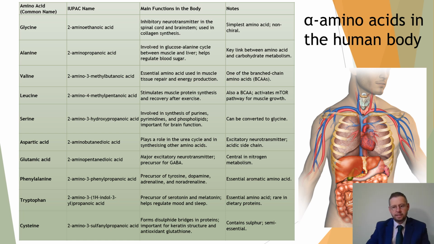Now here we go on a side quest into the world of biology. So if you're doing biology as well as chemistry, then you will encounter quite a lot of these. Glycine there, the most simple of all amino acids, and then alanine, and then they go on. We're going to bump into others like leucine and things like that. Aspartic acid, it plays a very important role in the urea cycle.